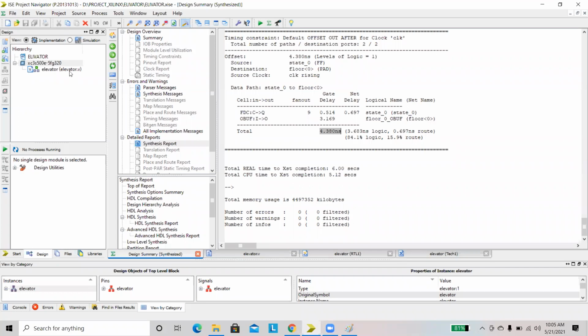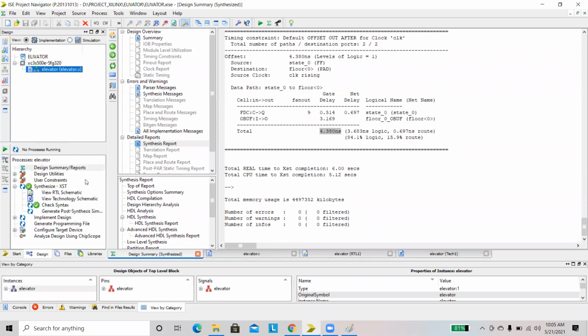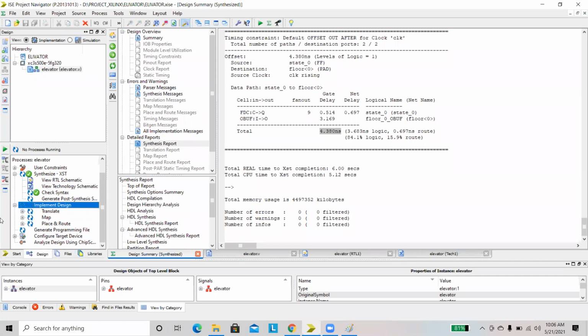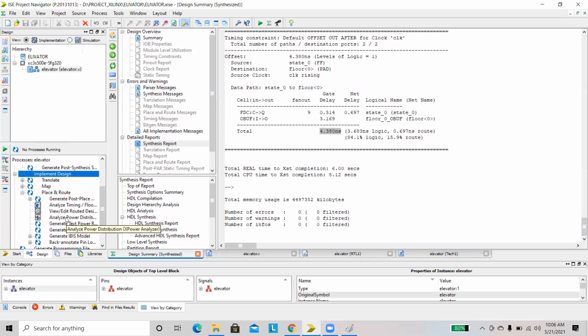Then we have to find the power utilized by our design. Go to implementation. This is the implementation icon. Click on it, click on plus more, then go to analyze power distributor.